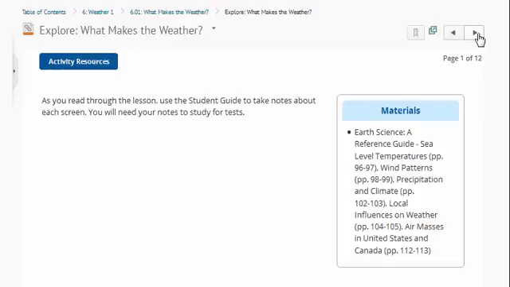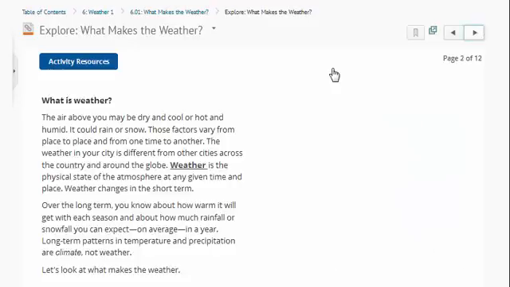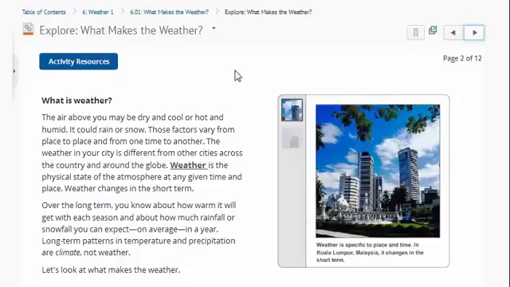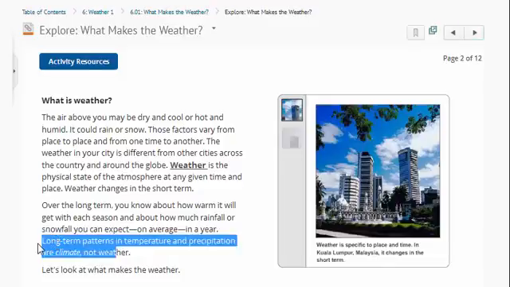So what makes weather? You may notice that the air above you may be dry and cool or hot and humid. It could rain or snow, and it could vary from place to place. So weather is the physical state at any given time. Please do not confuse this word with climate. Climate is a long-term pattern in temperature and precipitation. So weather is the temperature and precipitation right now or at a given time at a given place. Climate is the general pattern of what weather is usually like in a given area.